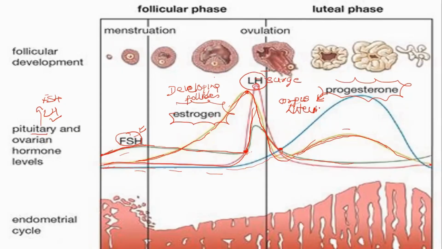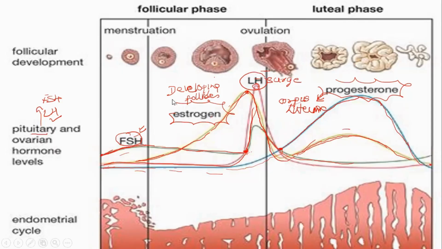Now, the corpus luteum is formed only after ovulation. So the concentration of progesterone will increase after the 14th day, that is after ovulation, and then reaches a peak. And then if menstruation takes place, again the level will go down. So this is about the four hormones.